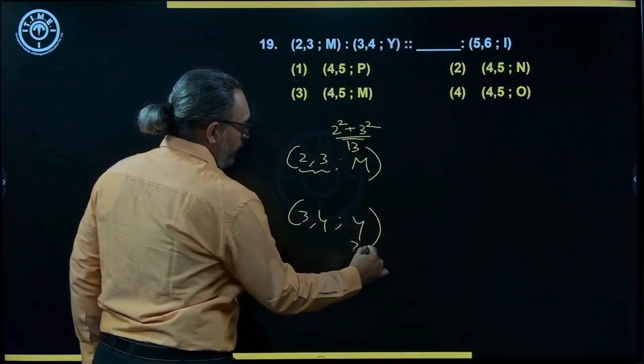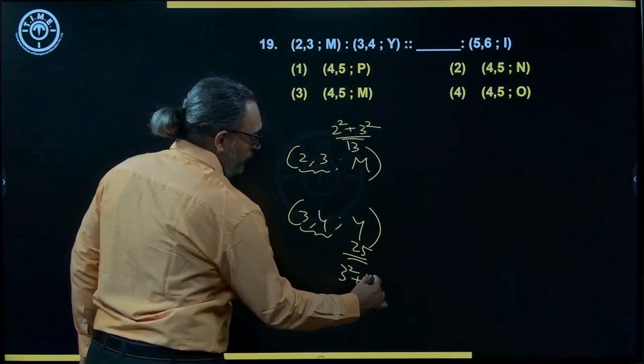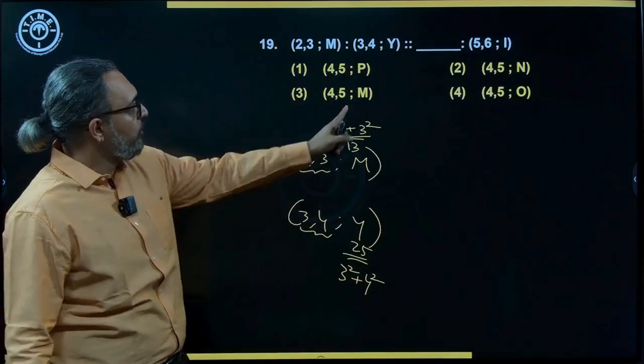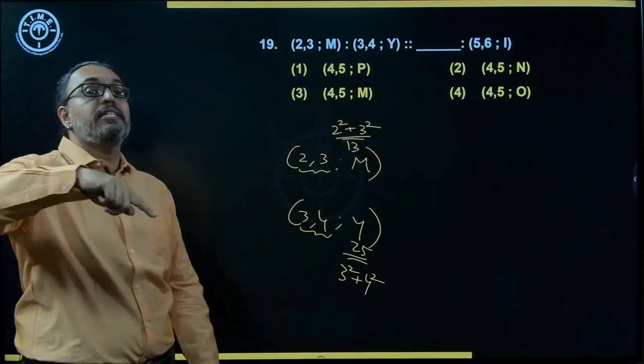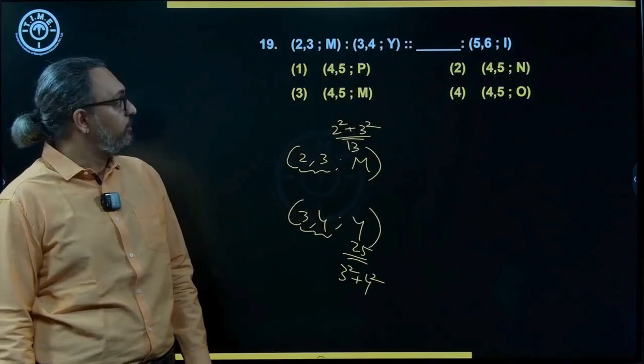Y is 25, so I can use this as 3 square plus 4 square. So same way you look at it. We have 2, 3, 3, 4, and obviously 4, 5, 5, 6. Everywhere you have 4, 5, you take 4 square plus 5 square. 16 plus 25, how much is that? 41. Correct?